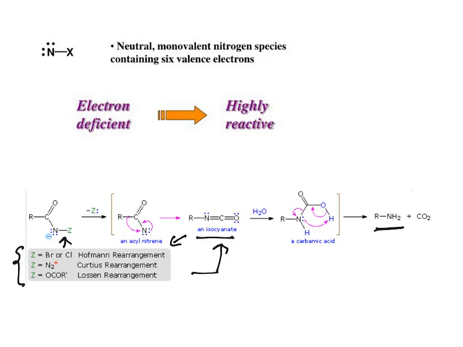See, for all the rearrangements, you need to know a couple of things. First, the group is migrating to which electron deficient atom, whether it is carbon or nitrogen or oxygen. In this case, it is electron deficient nitrogen. The name is given according to the starting material. What is the starting material? And what is the intermediate it forms? In all of them, it forms a nitrene as an intermediate, and the final product is the same, amine.